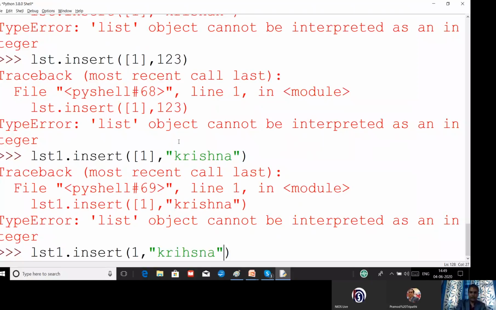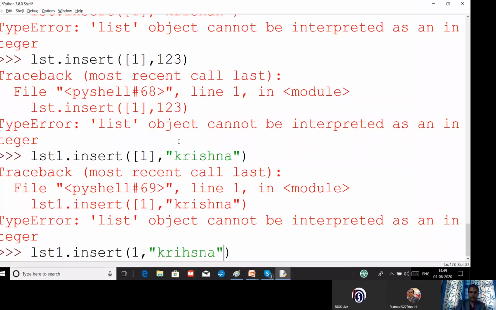One more thing: if the element does not exist in the list, the result will be 0. For example, list dot count of 50, which is not a part of my list, I'll get the result as 0. Please remember, this is also one of the questions that can come in the exam. Very simple 1 mark question.